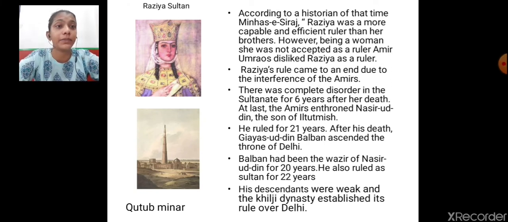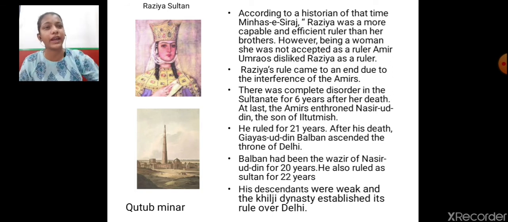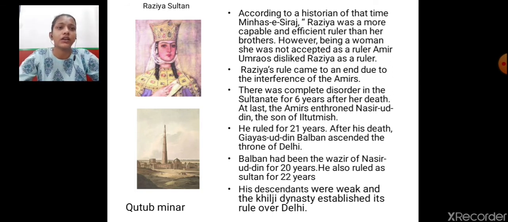At last, the Amirs enthroned Nasiruddin, the son of Iltutmish. So, after her death there was complete disorder and mismanagement in the kingdom, and then after 6 years Nasiruddin, the son of Iltutmish, was enthroned.